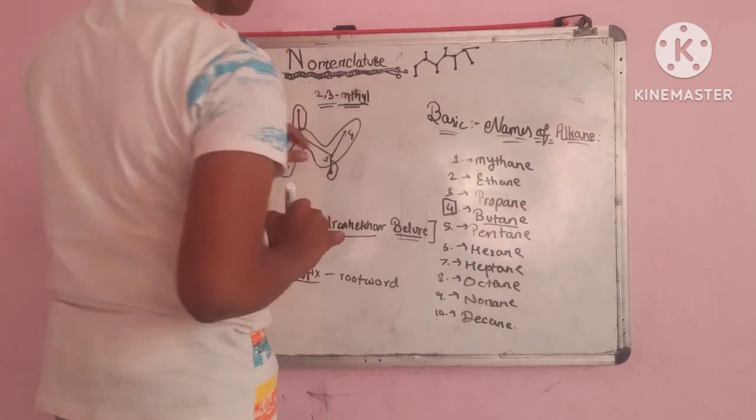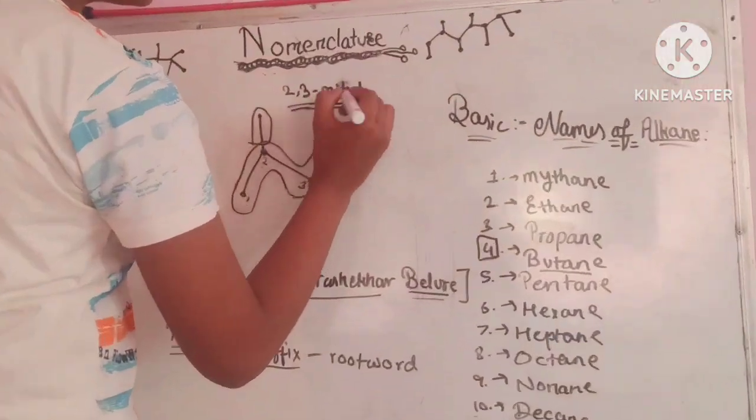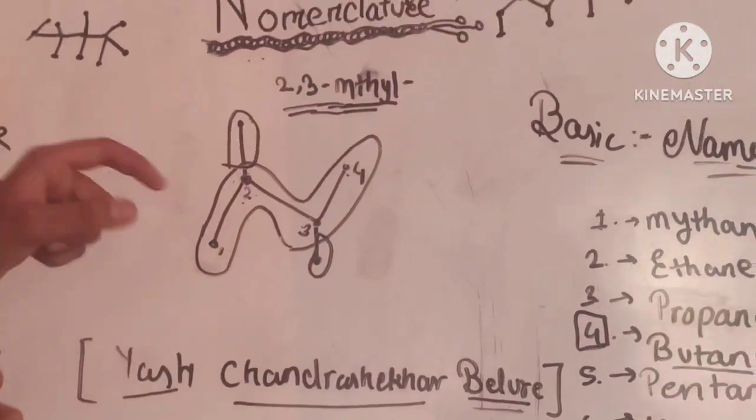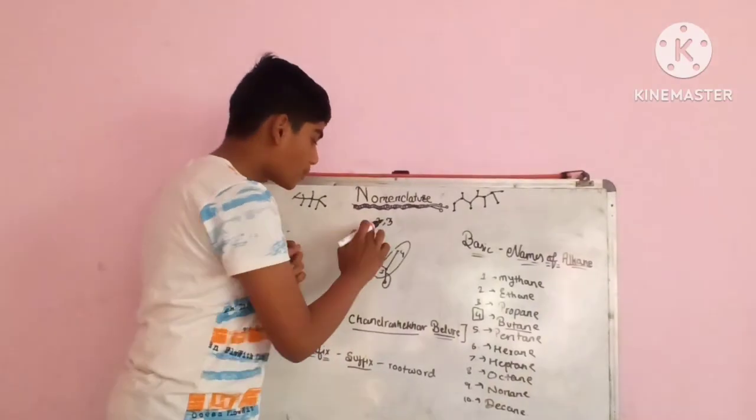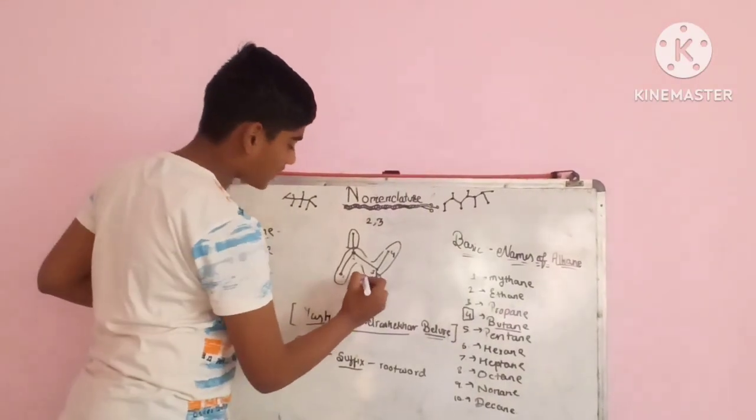This is methyl, this is the prefix. We wrote 2, 3 because those are the positions of the branches.